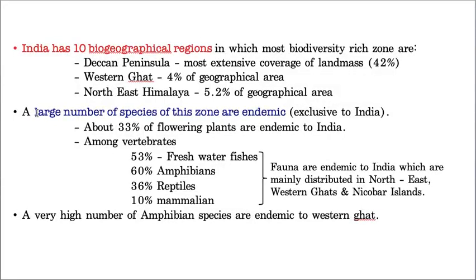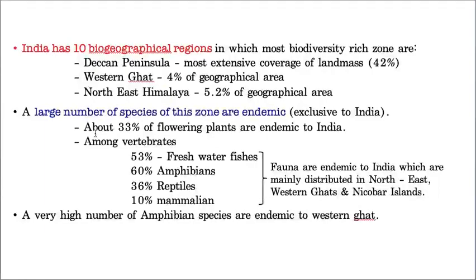Now, a large number of species of these zones are endemic. Hope you know the meaning of endemic: organisms which are restricted to that particular zone. For example, kangaroos are restricted to one zone only. If you bring kangaroos from Australia to India, they don't survive. So species restricted to one climatic zone only are called endemic. In terms of endemic species, 33% of flowering plants are endemic to India itself. If you take these flowering plants to America or Australia, they can't survive.